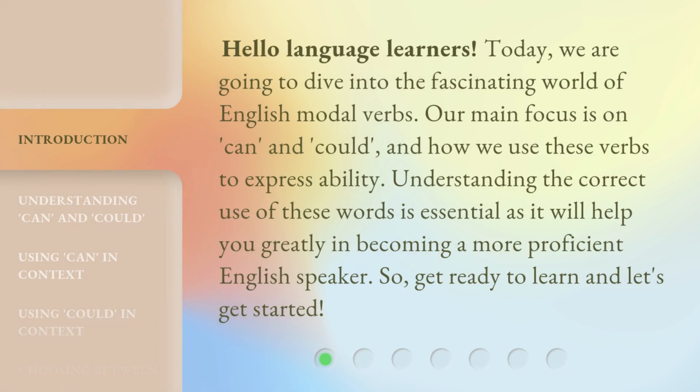Hello language learners. Today, we are going to dive into the fascinating world of English modal verbs. Our main focus is on can and could, and how we use these verbs to express ability. Understanding the correct use of these words is essential as it will help you greatly in becoming a more proficient English speaker. So, get ready to learn and let's get started.